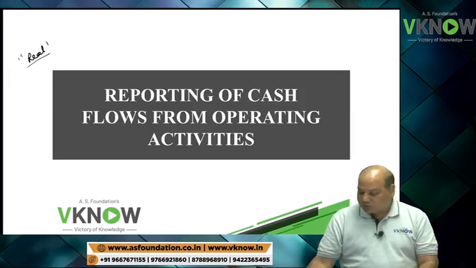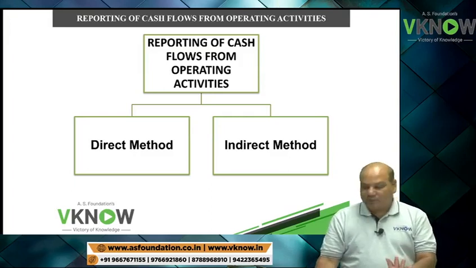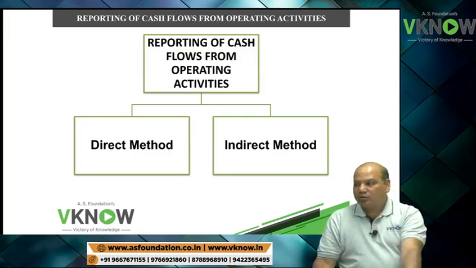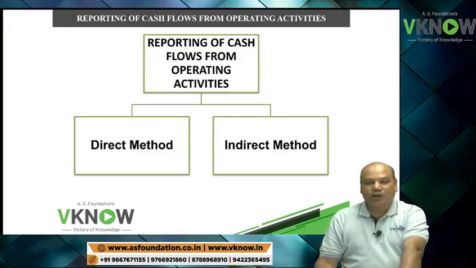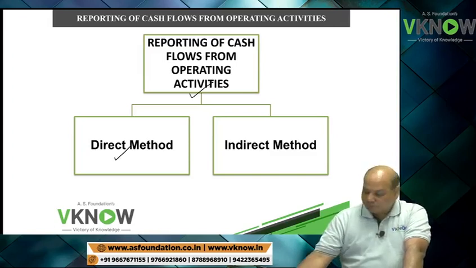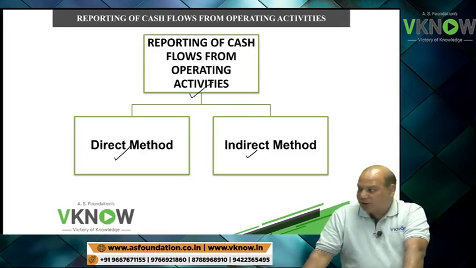The accounting standard 3 says cash flow can be reported in two ways. Cash flow from operating activity. Investing and financing are same, but operating activity can be presented in two ways. Cash flow from operating activity can be presented using direct method or indirect method.